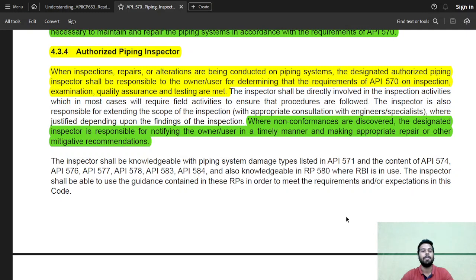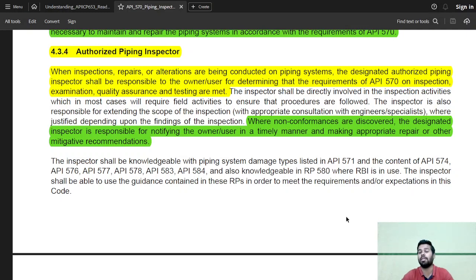Okay. When non-conformances are discovered, the designated inspector is responsible for notifying the owner user in a timely manner and making appropriate repair or other mitigative recommendations. So the inspector will inform the owner or user organization that these are the problems or non-conformances discovered. So the owner and user organization may make some modifications or may make some repairs necessary depending on how serious the non-conformances are.